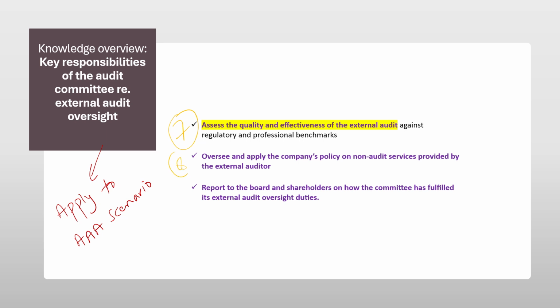They also have to devise, oversee, and apply the company's policy on non-audit services provided by the external auditors. So they need to have a policy which either allows or does not allow certain services to be given to the existing current auditors. And finally, they need to report to the board and shareholders on how they have fulfilled their responsibilities regarding keeping an eye on external auditors. So these are the 9 points that you need to keep in mind.